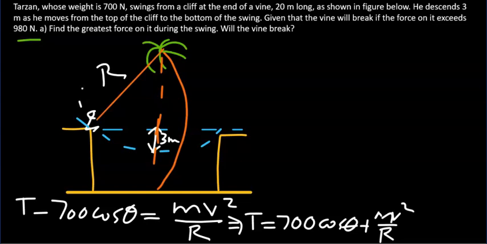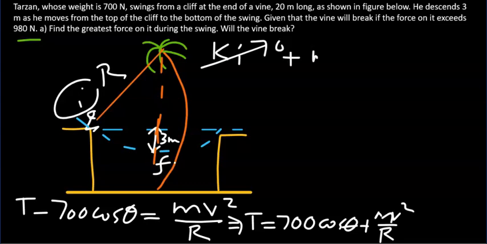If this is the initial position of Tarzan, and that's the final position of Tarzan, then from conservation of energy, we say that the sum of kinetic energy and potential energy at the initial location, since Tarzan was at rest at the initial position, so the kinetic energy at that position is 0, the potential energy there is mgh. Now what is h? h is 3 meters, because we can take the potential energy at the final level to be 0. So all the subsequent potential energies are measured from there.